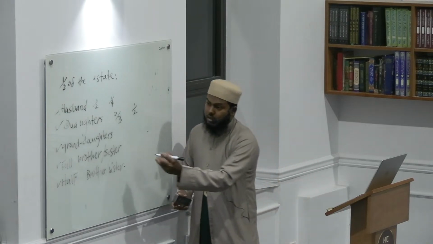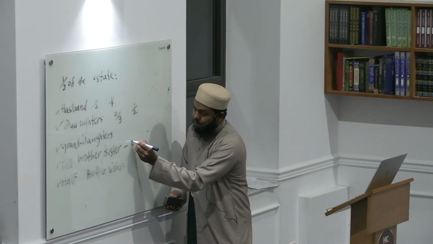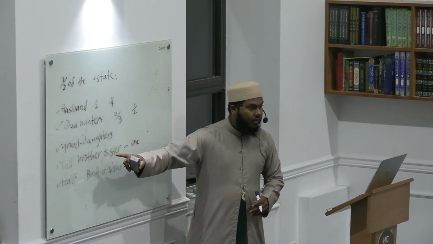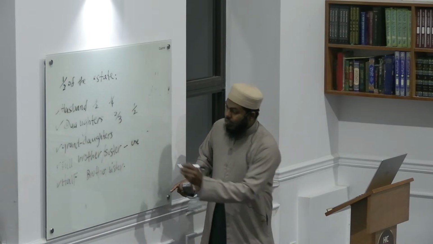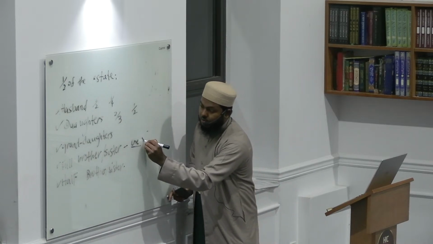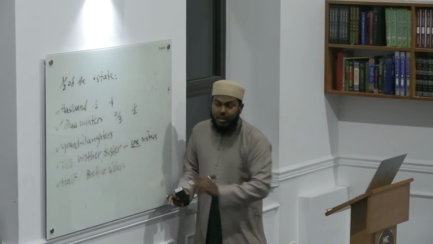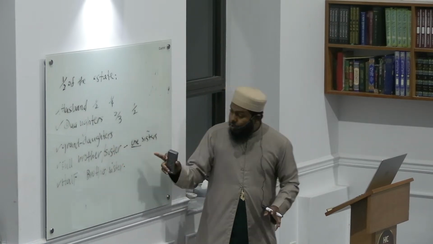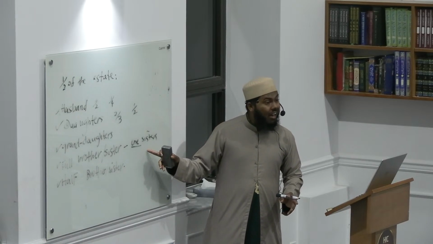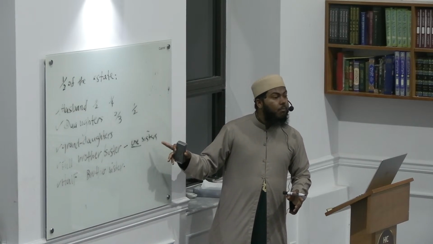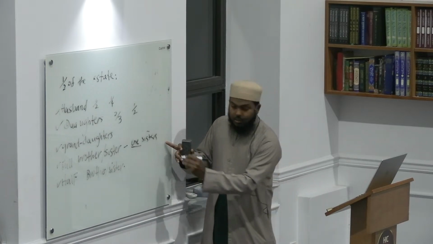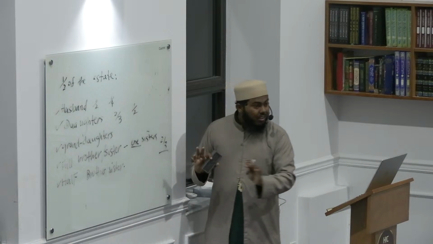So it varies. If they have one sister, let's say, for example, her brother passed away, right? Her brother passes away, and he only has one sister. He doesn't have any sons, he doesn't have any granddaughters or grandchildren. His sister will inherit half the estate. But if there are more sisters, no grandkids, no children, how much will they inherit? 2/3.